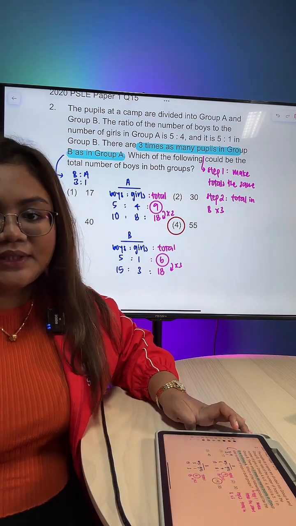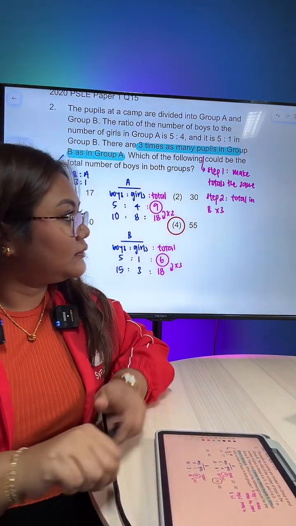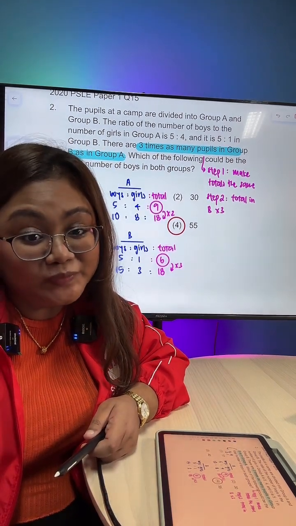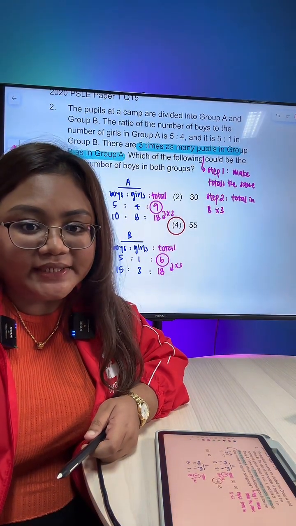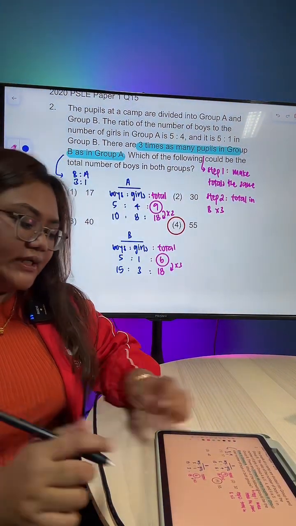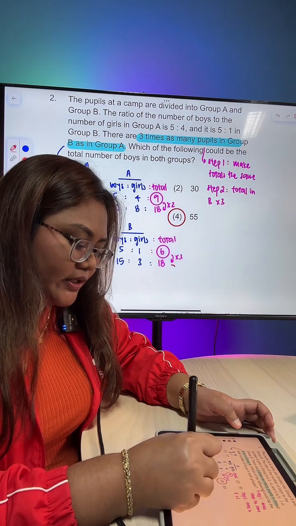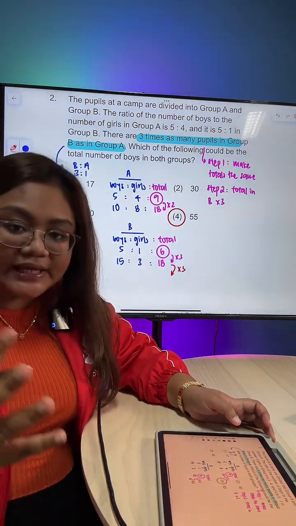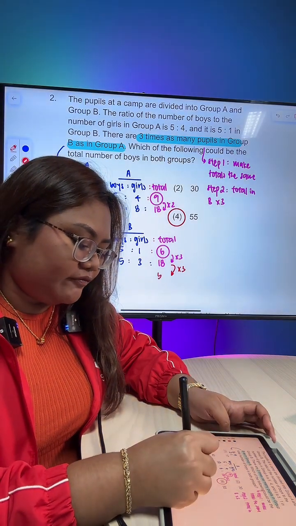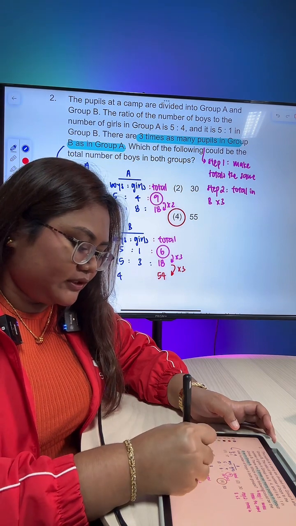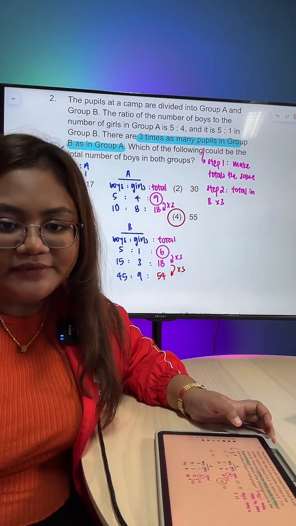Okay, everybody? Can understand? So far can follow? I will answer all of your questions in a second. Then from here, since they have the same total already, all I have to do is multiply this by 3, so that we can have 3 times as many in group B. When we multiply this by 3, we will get 54 here and 45 is to 9. Can understand?